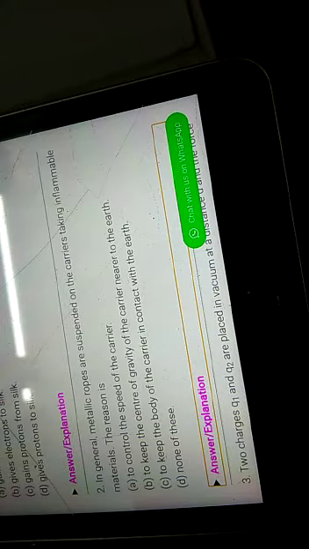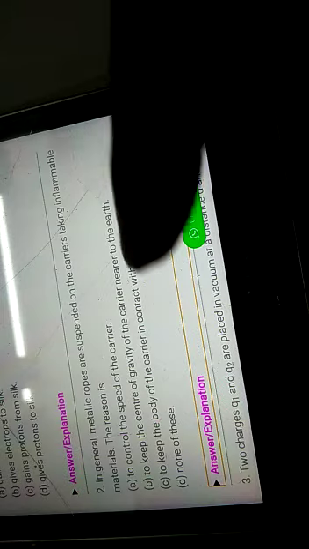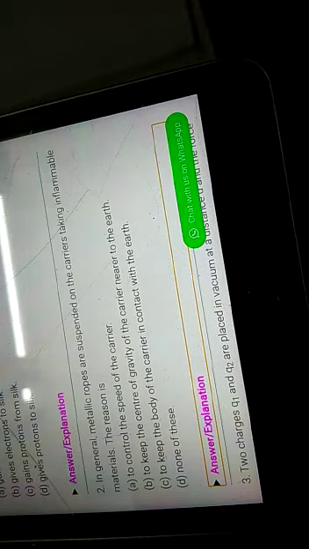That is why the metal rope is used, so that the charge goes safely to the ground and the tanker remains safe, no hazard takes place. None of these. So your correct option is C here.